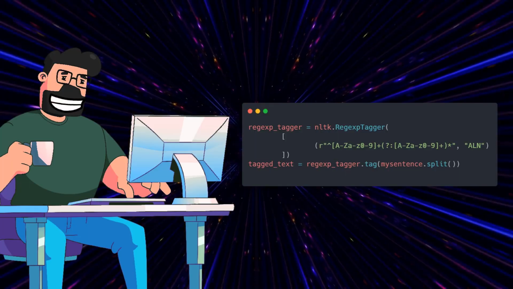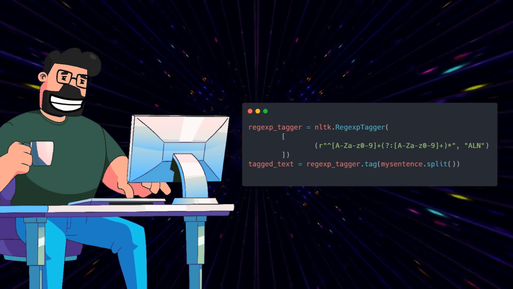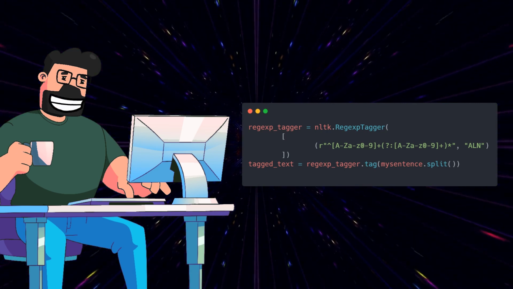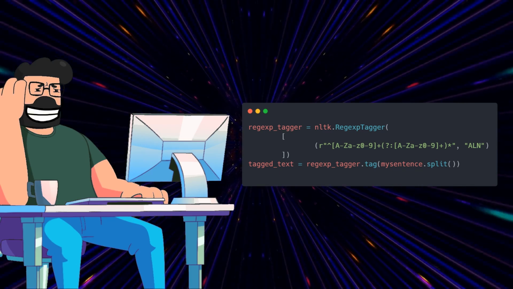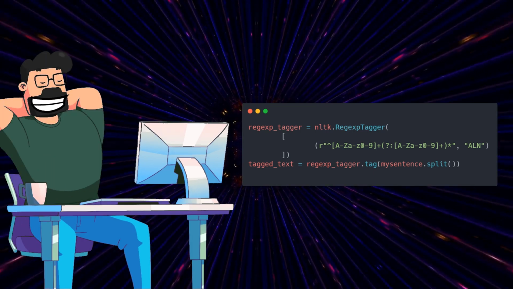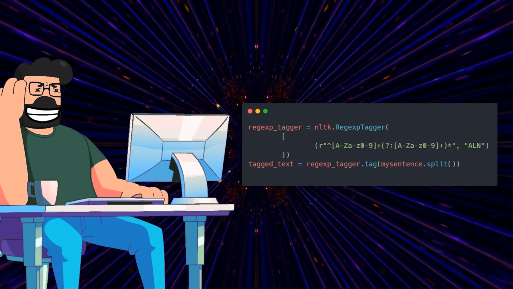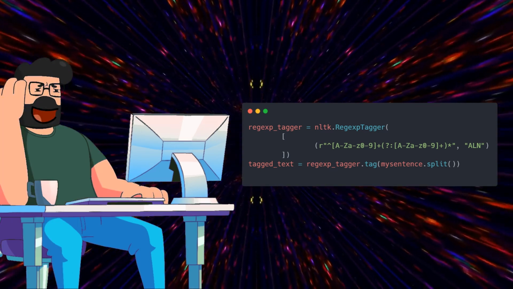The solution lies in leveraging the RegexpTagger from the NLTK library to tag text with a regex pattern. By creating a RegexpTagger instance with your desired regex pattern, in this case, matching alphanumeric sequences, you can tag your sentence accordingly. This tagging process will help you in effectively incorporating regex patterns into your code.